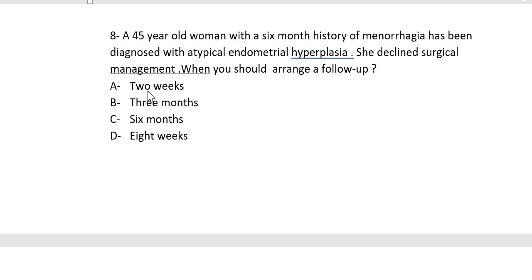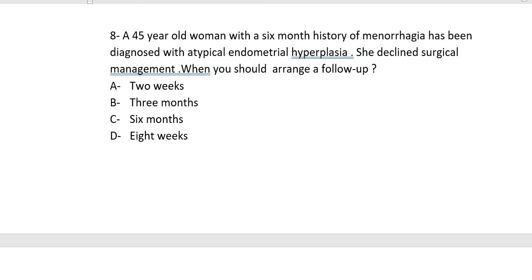Or maybe she is taking high dose medroxyprogesterone acetate or norethisterone. In any case, we need to see her again after 3 months. If she has endometrial hyperplasia without atypia, then we need to see her after 6 months. That is one thing.